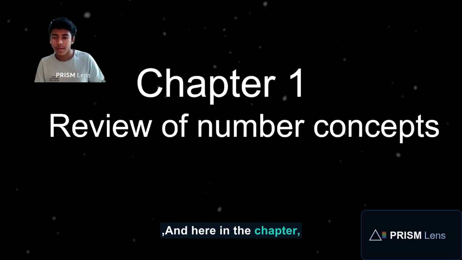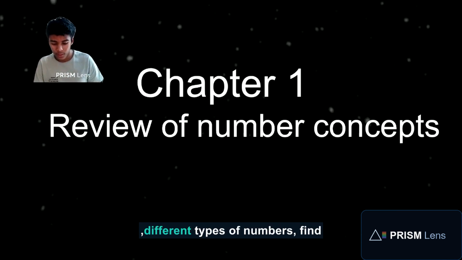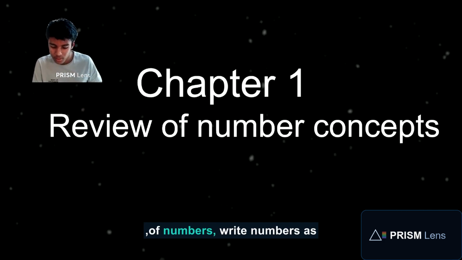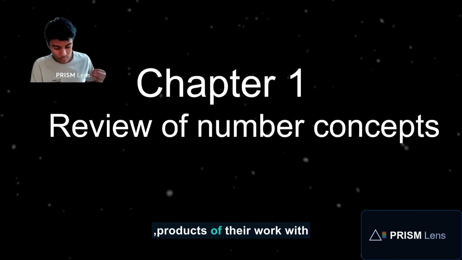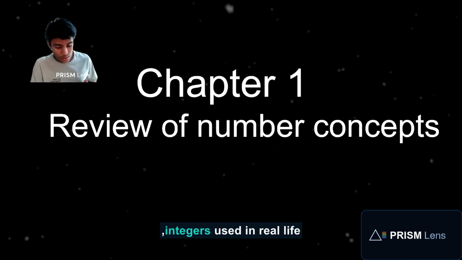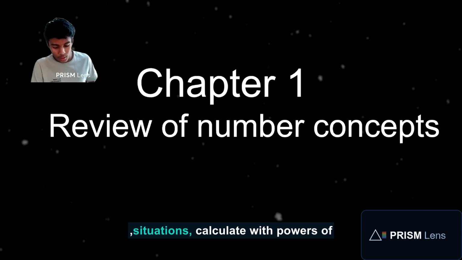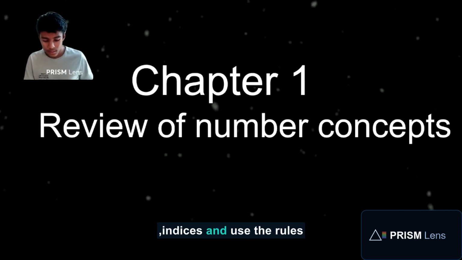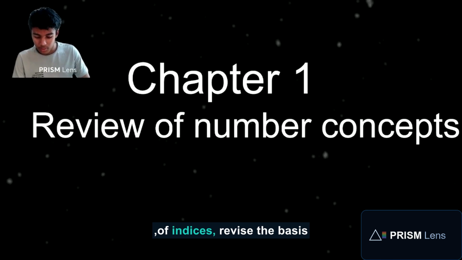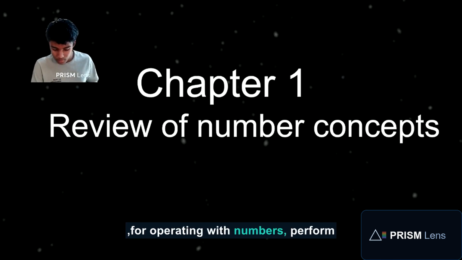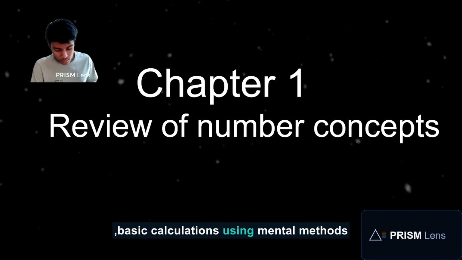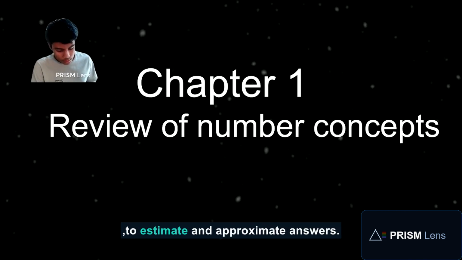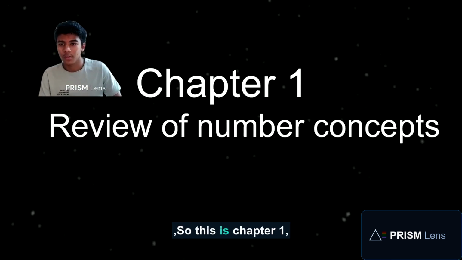And here in the chapter, you will identify and classify different types of numbers, find common factors and common multiples of numbers, write numbers as products of their prime factors, work with integers used in real life situations, calculate with powers of numbers, understand the meaning of indices and use the rules of indices, revise the basics for operating with numbers, perform basic calculations using mental methods and with a calculator, round numbers in different ways to estimate and approximate answers. So this is chapter 1.